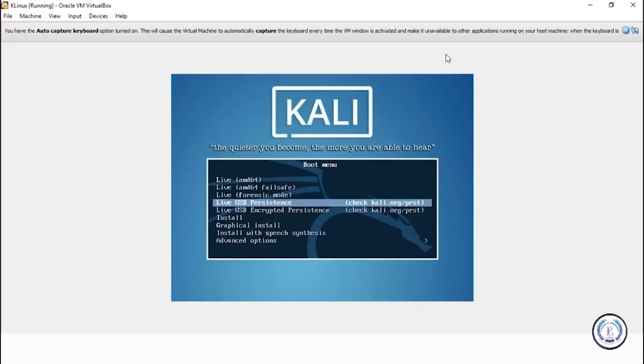Like I said, I showed you how to use VirtualBox to install Kali Linux on the Windows operating system. It's the same for the Mac as well. You just have to download your stuff there instead of Windows. You have another option with this operating system. You can dual boot your Kali Linux with Windows or Mac.